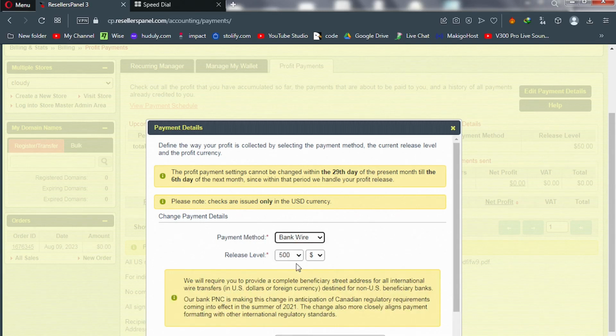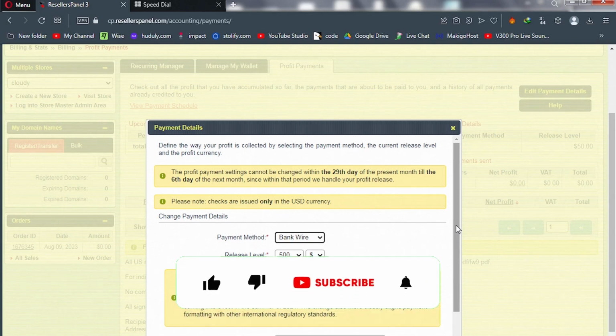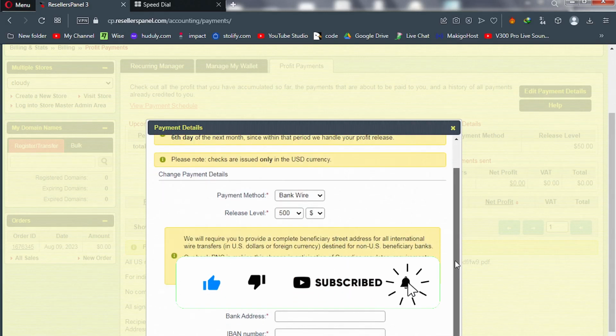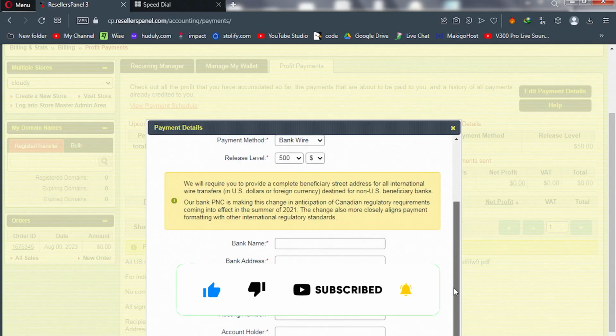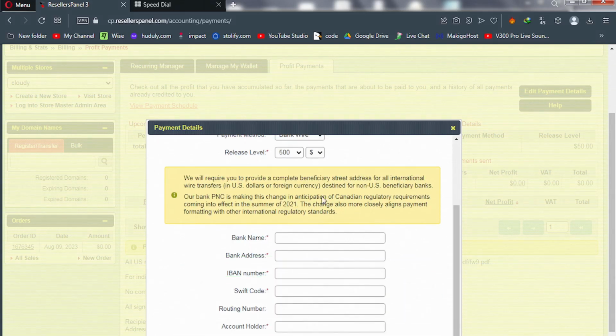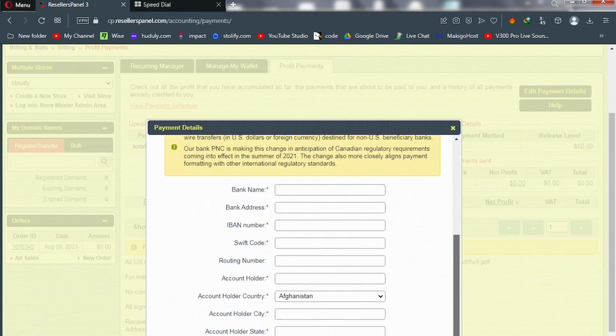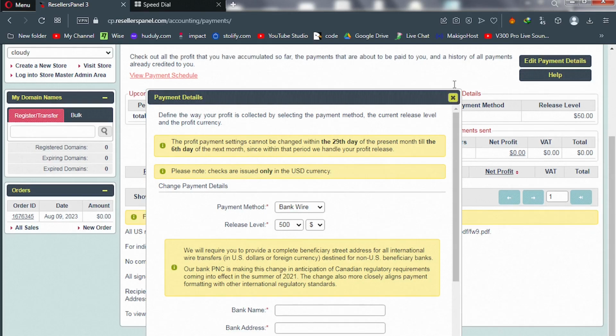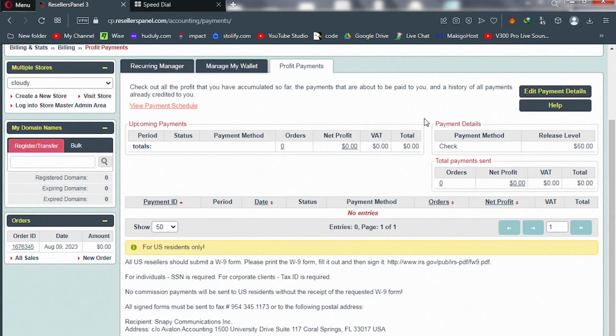I'll pick bank transfer, and then I'll enter my bank details. Please make sure you read their instruction. Fill your bank details and then click on save, and you are done setting up your payment method.